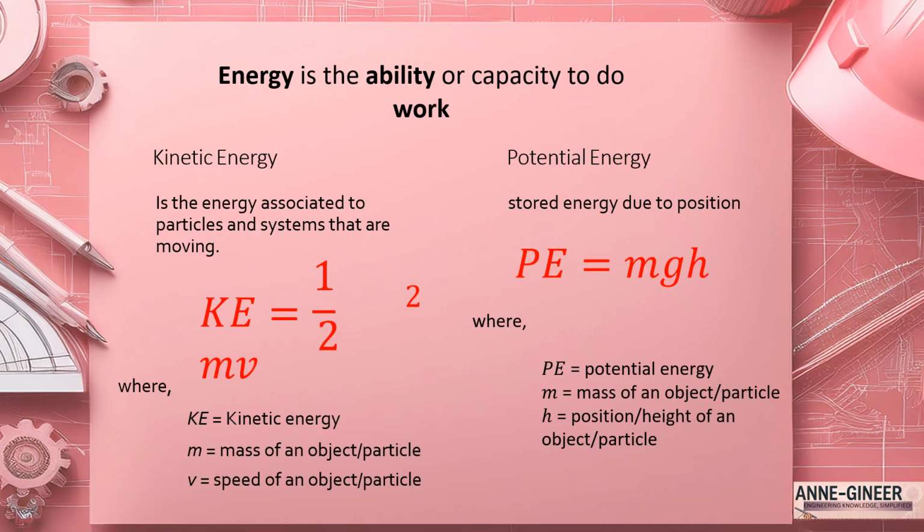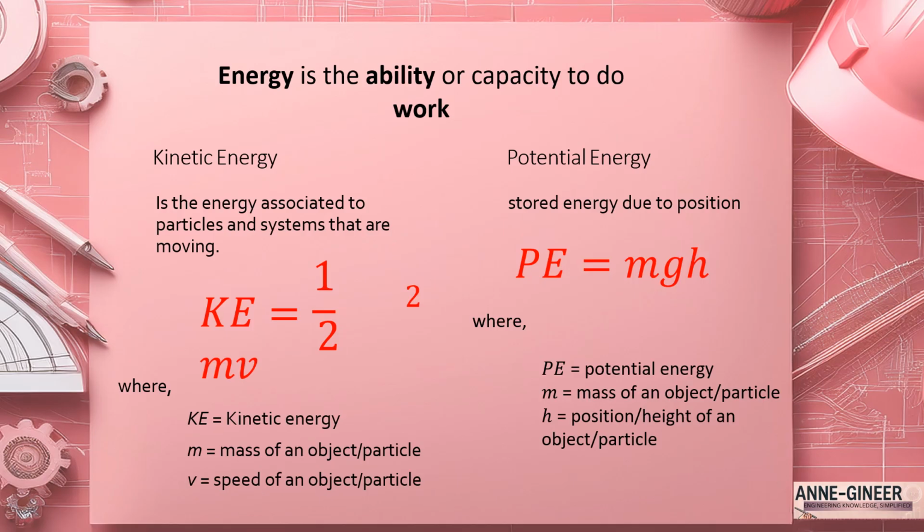Energy is the ability or capacity to do work. We use two mechanical energies for this one. Kinetic energy is the energy associated to particles and systems that are moving, or the energy in motion.